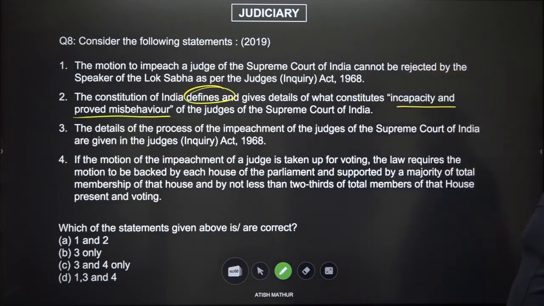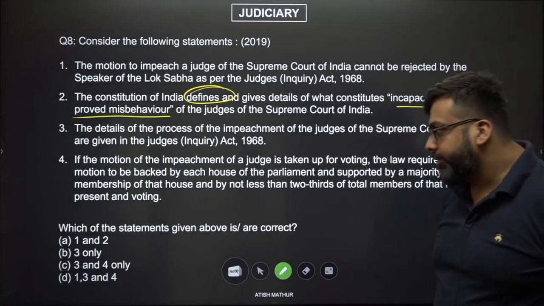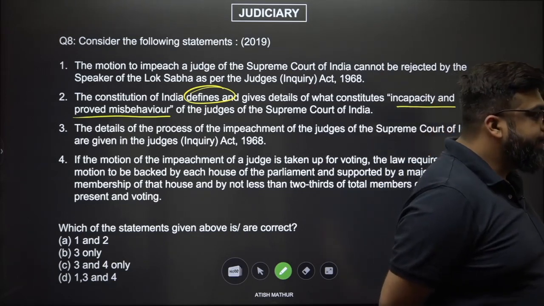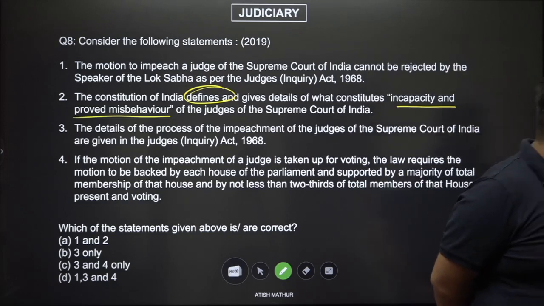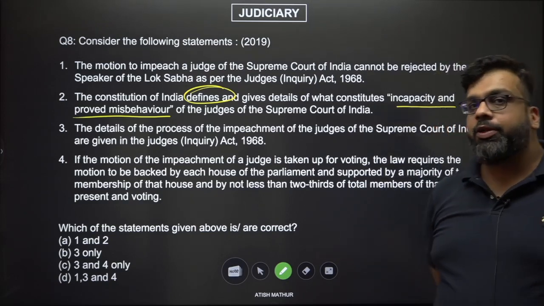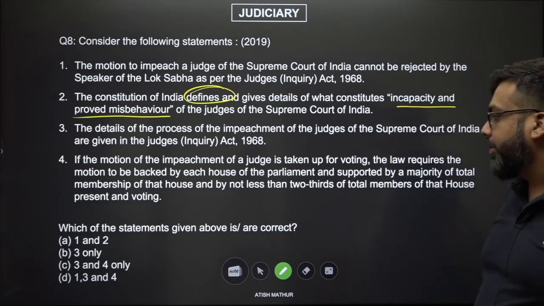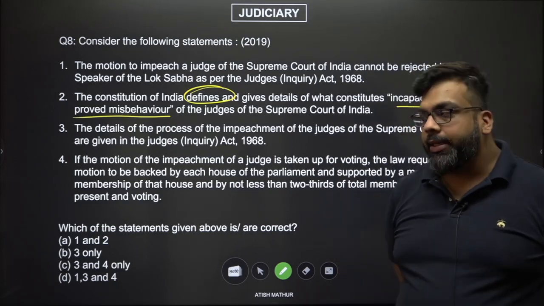The details of the process of the impeachment of the judges of the Supreme Court are given in the Judges Inquiry Act of 1968. If the motion of the impeachment is taken up for voting, the law requires the motion to be backed by each house of the Parliament and supported by a majority of the total membership and by not less than 2/3 of the members of each house present and voting.